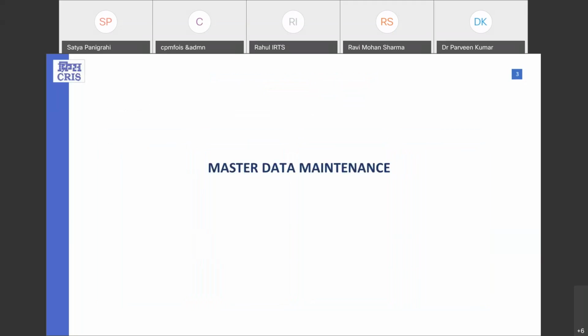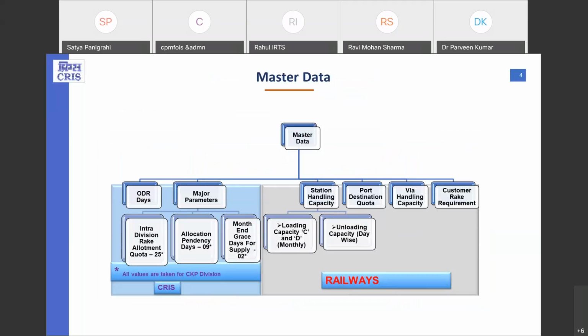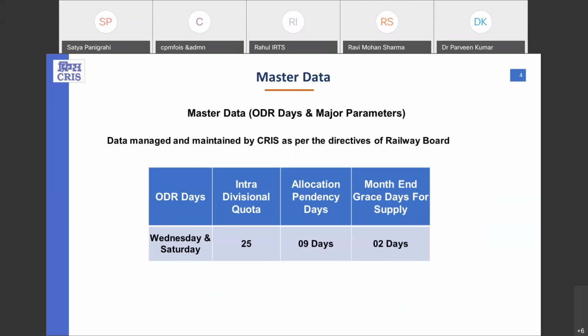First, starting with the master data, it is categorized into 2 categories. First one is managed by CRIS as per the railway direction. Second one is the railway divisional users and the EDRM office. Now, starting with ODR and major parameters. ODR days are defined as Wednesday and Saturday in RS iron ore, which defines that the rake allotment system generates the allotment for these 2 days only on ODR basis.